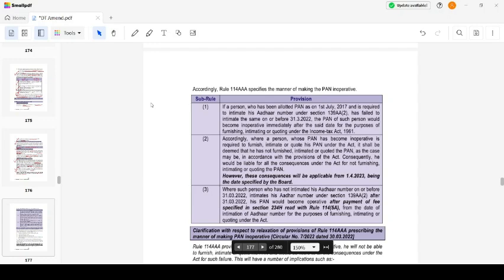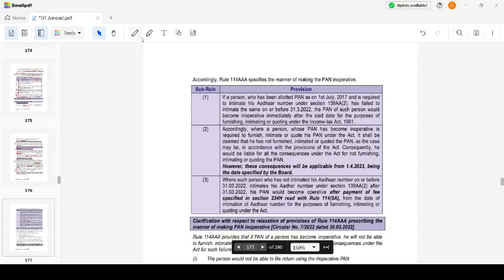Accordingly, Rule 114 specifies the manner of making the PAN inoperative. If a person who has been allotted PAN as on 1st July 2017 is required to intimate the Aadhaar and has failed to intimate, the PAN of such person will be inoperative immediately after such date. Accordingly, where a person whose PAN is inoperative is required to furnish, intimate, or quote his PAN under the Act, it shall be deemed that it has not been furnished, intimated, or quoted. This will be applicable from 1/4/2023 being the date specified. From 1/4/2023, this consequence will be applicable.